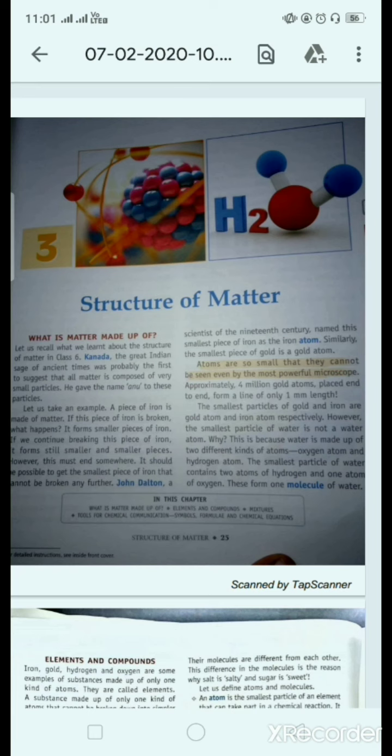So, what is matter made up of? In the earliest time, Rishi Kanad was the first Indian sage who described that matter is made up of small particles called Anu. Later, John Dalton, a scientist, renamed this Anu as atom.